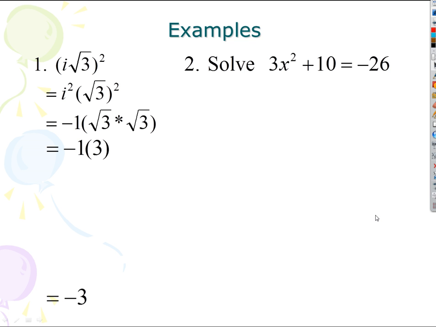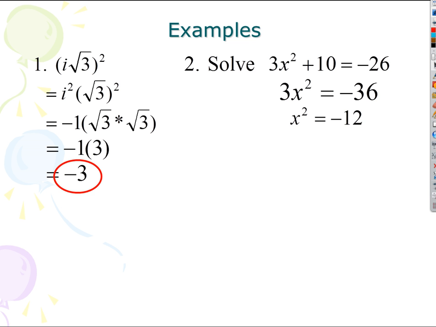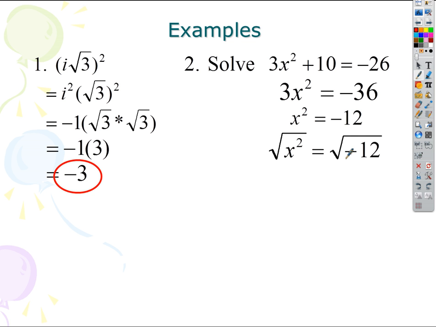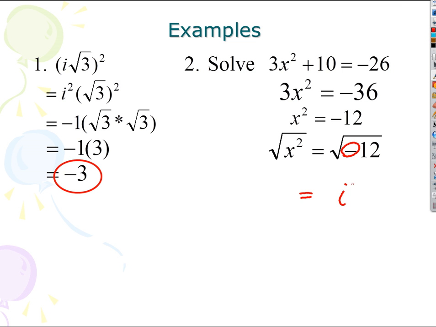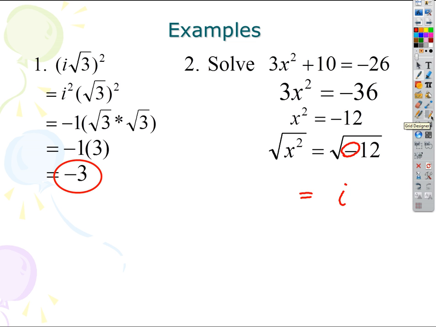Okay, what about our example we did earlier that we didn't finish? You told me subtract 10. You told me divide by 3. You told me square root, but then we got stuck. But now it's easy. If I see a square root of a negative, that just means I'm going to get my i out front times the square root of the positive. No biggie.